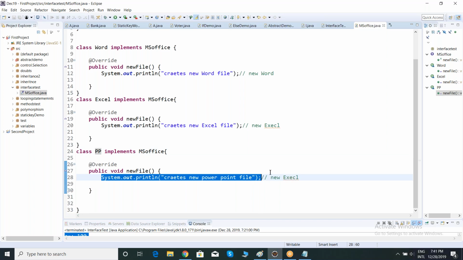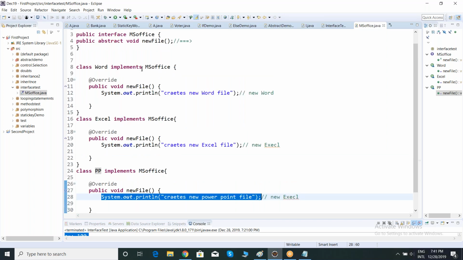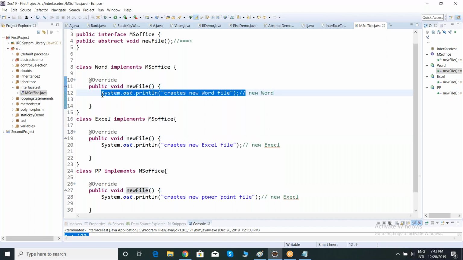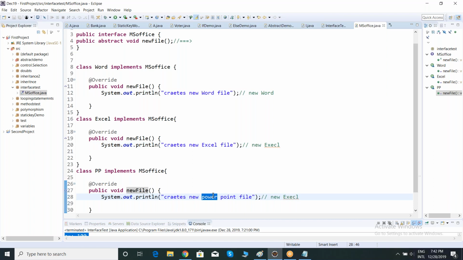So what is my intention here? My intention is I want to maintain the same method name in different classes. See here what is changing? In Word to Excel, Excel to Word, my method name is not changing. I am maintaining the same method name, but the logic is changing. Internal logic is changing. Here the Word file is different, here the Excel file is different, here the PowerPoint file is different.